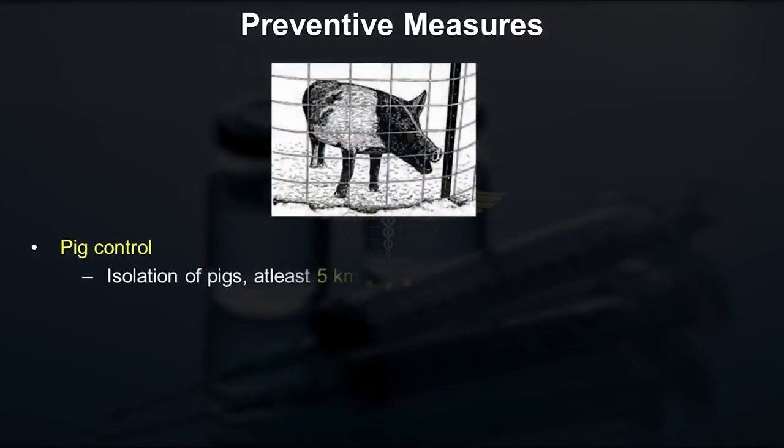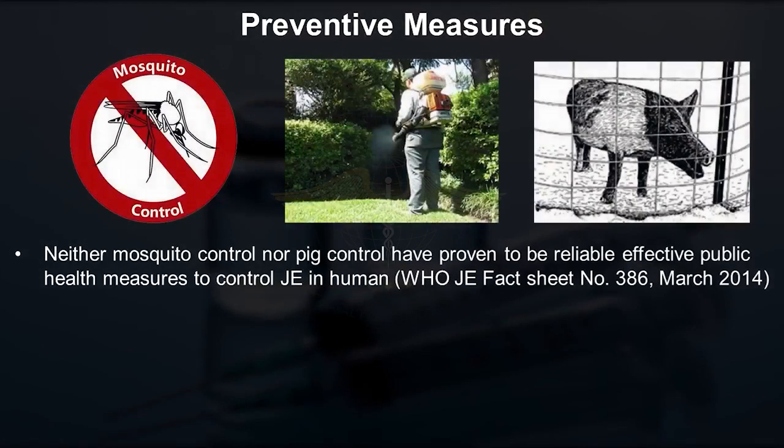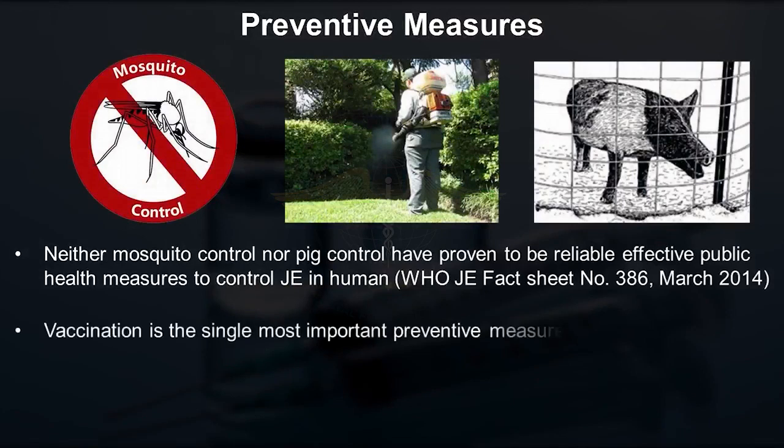And for pigs, isolation of pigs 5 kilometers away from the habitat is more important. But despite these two measures, it has been found that they are not a very effective way of preventing this disease. So what remains the most effective way of preventing this disease is vaccination. So vaccination is very important.